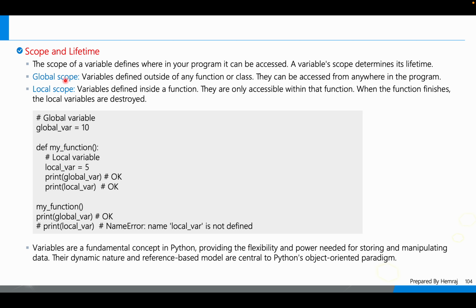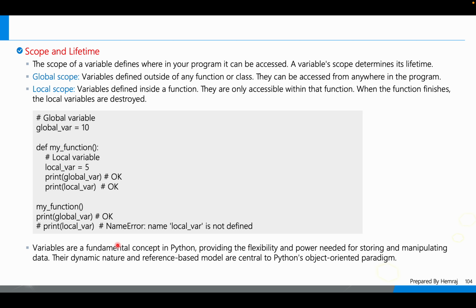Global scope variables are defined outside of any function or class, and they can be accessed from anywhere in the program. But local scope variables are only accessible within that function. When the function finishes, the local variables are destroyed, not permanent, right? So these are the differences between global variables and local variables.